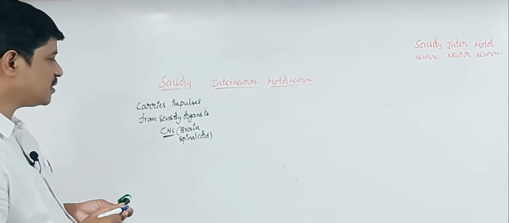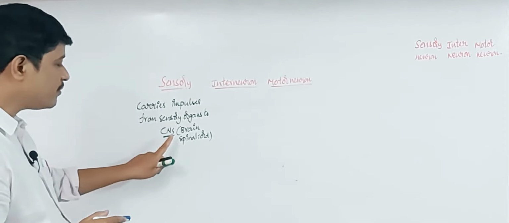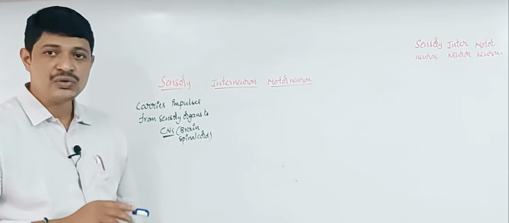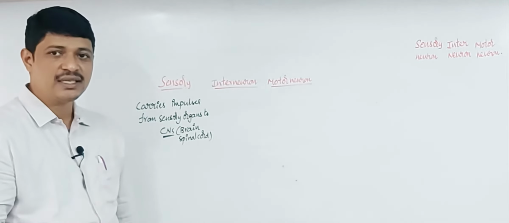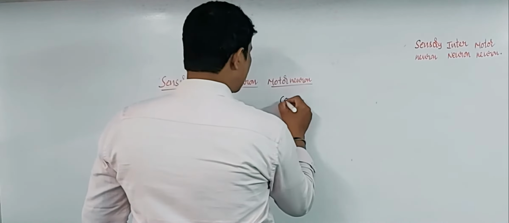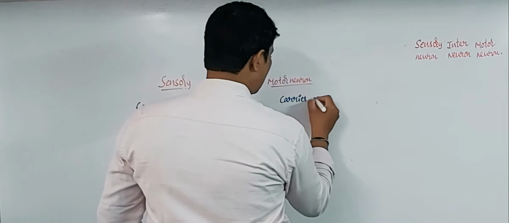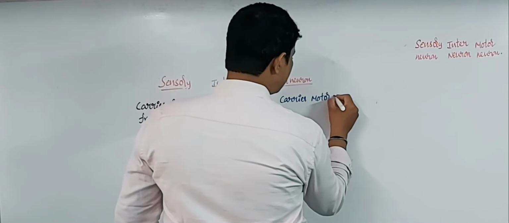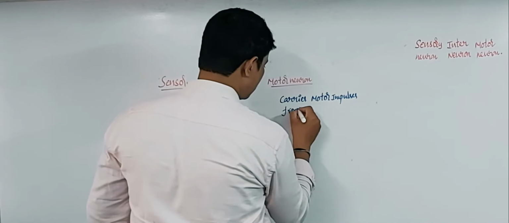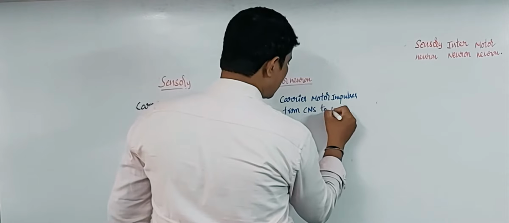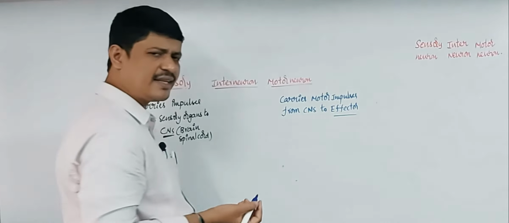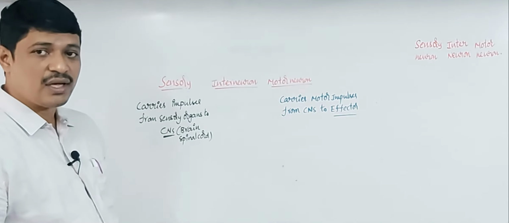Now coming to the motor neurons. The motor neurons carry the impulses from the central nervous system to the affected organ. So the motor neurons carry motor impulses from the central nervous system towards the organs. The organ that responds to a particular stimulus is known as the effector. Those are motor neurons.